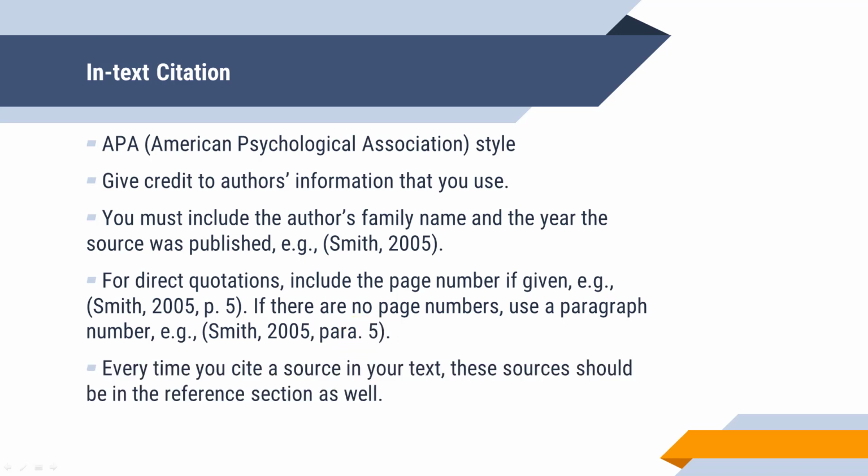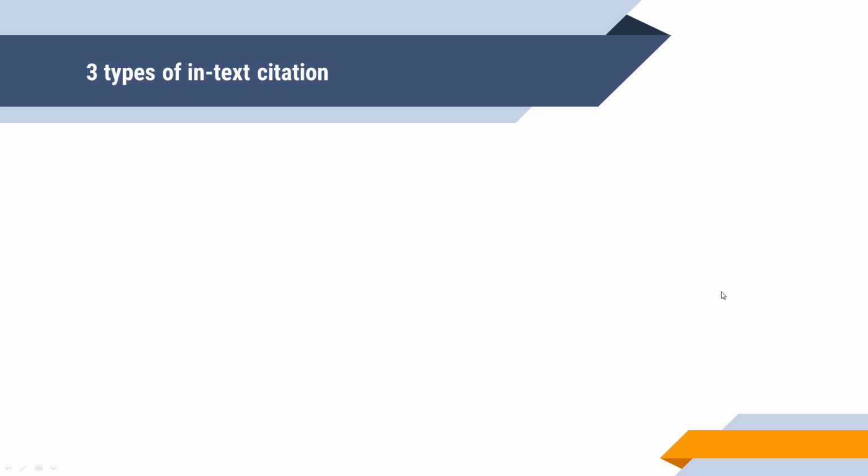So every time you cite a source in your text, these sources should be in the reference section as well. So since we cited Smith, 2005, in our essay, we would have to add Smith, 2005 in the reference section. Further details regarding the reference section will be given later in this video. There are 3 types of in-text citation that you will need to use in your literature review.